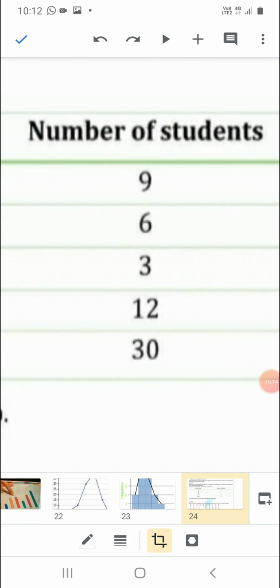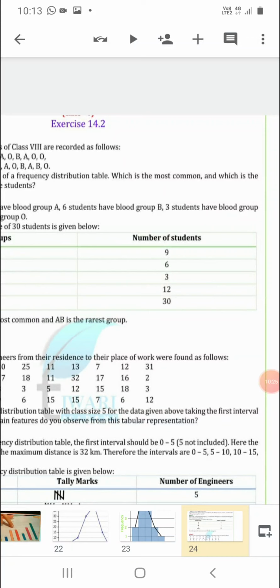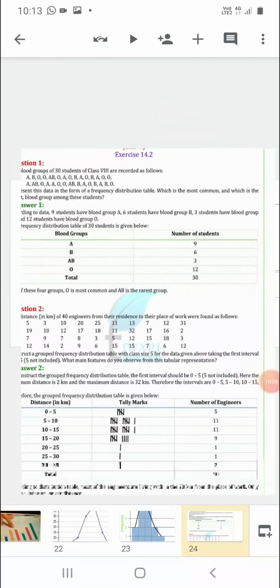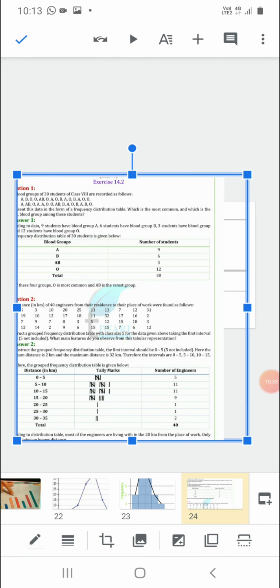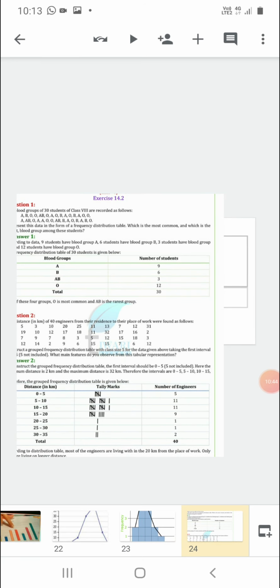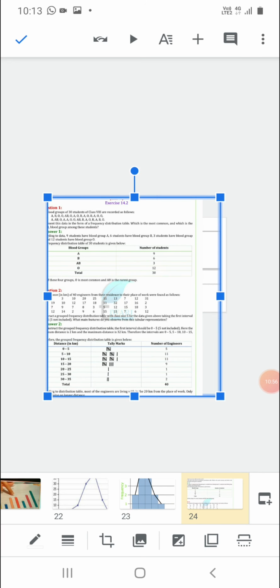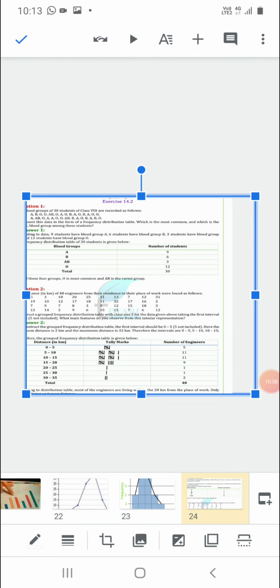Now the question is, which is the most common and which is the rarest blood group among these? So in this you can see blood group O has 12 students. So this is the most common blood group, and the minimum is AB, only 3 students are there. So this is the rarest blood group. So in this way, dear students, you can check your table to answer the question.